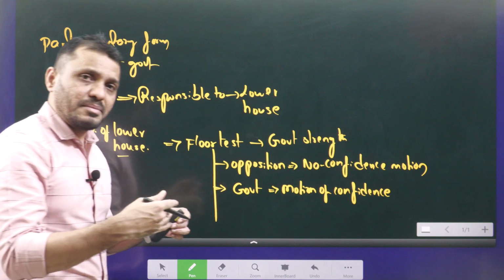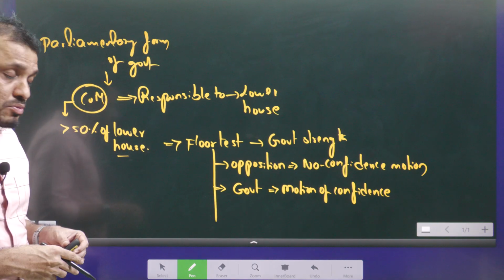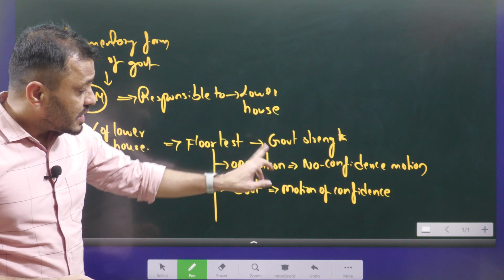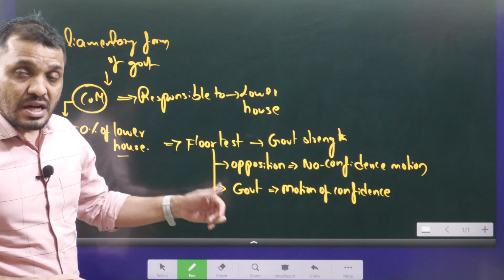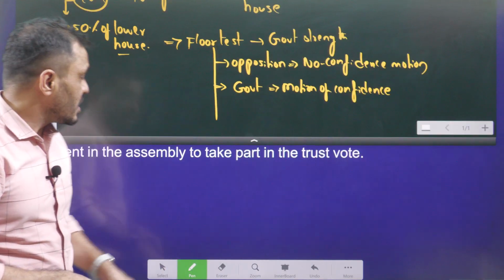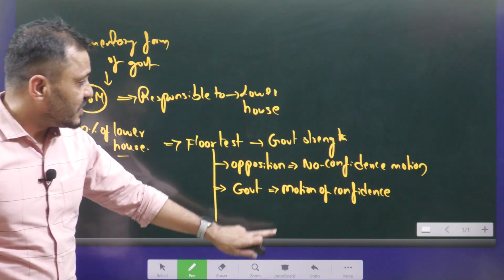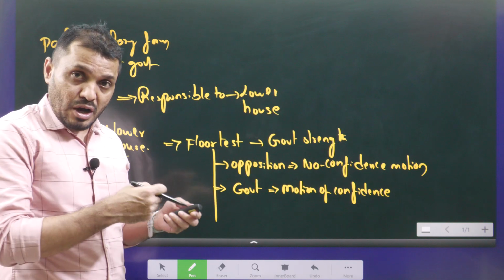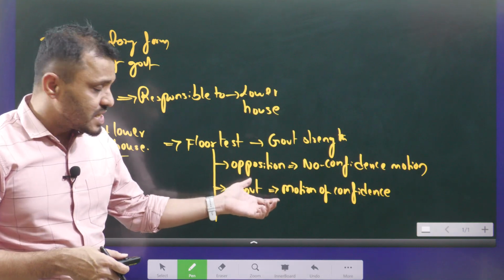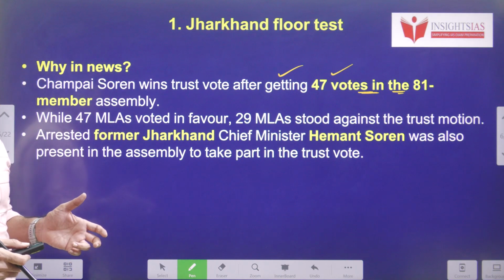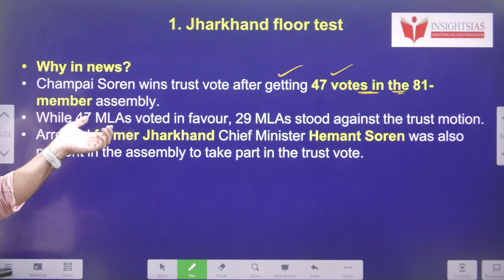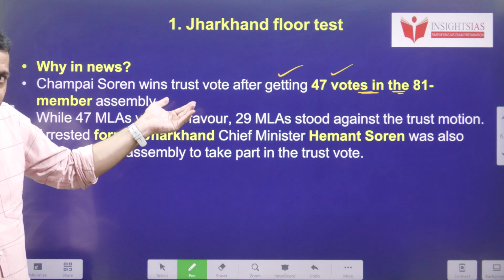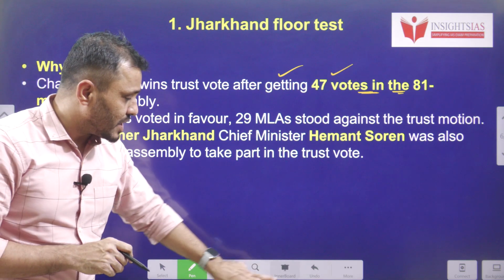Now, if the government needs to continue, what does it have to do? It has to defeat the no confidence motion, or it has to win the motion of confidence. Regarding the Champai Soren case, he won the motion of confidence. How did we reach that conclusion? He got more than 50% of the MLA support. Out of the 81 member assembly, when you get 47 votes, obviously you are getting more than 50% of the support. That we have to understand.